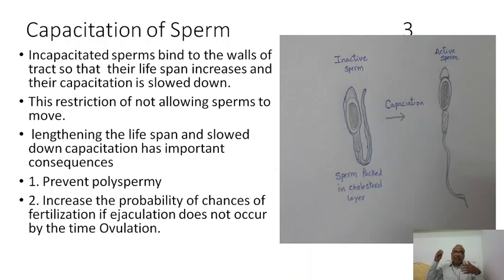If the egg is not released by the time of sperm ejaculation, many sperms will go to the ampulla, but there is no egg, so they wait for one day and then they will die. If the egg comes in that time, these incapacitated sperms will go and fertilize. See how beautifully the regulation of the sperm and egg is there in the female genital tract, and induced by the female genital tract itself. So, for capacitation of sperm, the female genital tract plays a very, very important role. If the female genital tract is healthy, then there are more chances of conception.